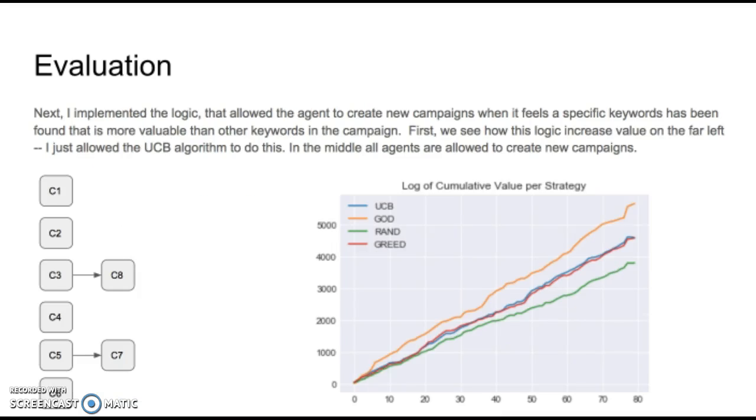On this next slide, we can see the implementation where I also programmed the logic for the program to be able to create sub campaigns. Here I had 6 initial campaigns, and then campaign 3 and campaign 5 eventually created campaign 7 and 8. Looking at how much improvement this offered, it didn't actually offer much improvement. When I looked a little closer, campaign 7 and campaign 8 keywords didn't have a lot of impressions during every period.